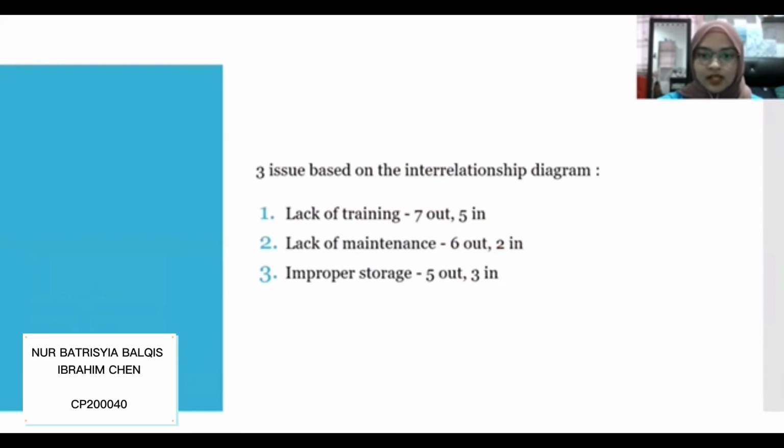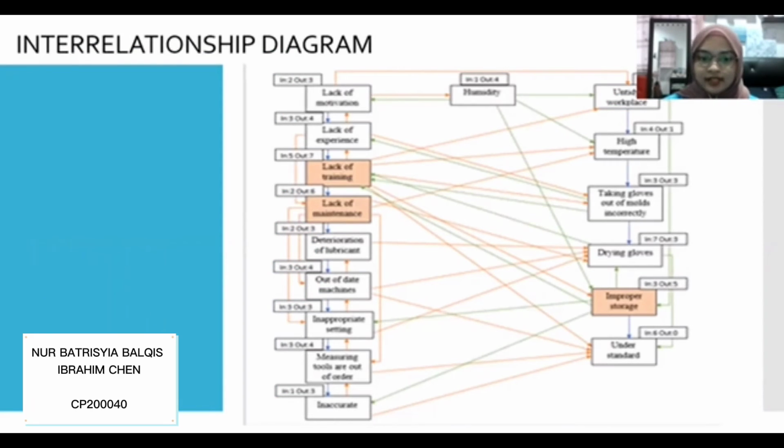Alright. The second problem that we have found is lack of maintenance, which has 6 outgoing arrows and 2 ingoing arrows. Lack of maintenance can affect the high temperature environment, out of date machine, inappropriate setting, deterioration of lubricant, measuring tools that are out of order, and drying gloves. The root cause of the maintenance issue is lack of training and experienced manpower in the organization.